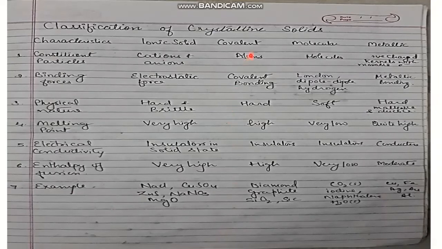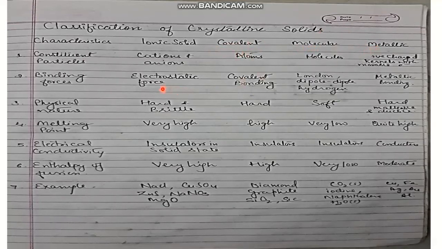Now, crystalline solids are of different types depending upon their constituent particles. If the constituent particles are cations and anions, they are known as ionic solids. If they are atoms, they are known as covalent solids. If they are molecules, they are known as molecular solids. And if positively charged kernels are surrounded by movable electrons, they are known as metallic solids. So crystalline solids are of four types: ionic solids, covalent solids, molecular solids, and metallic solids.